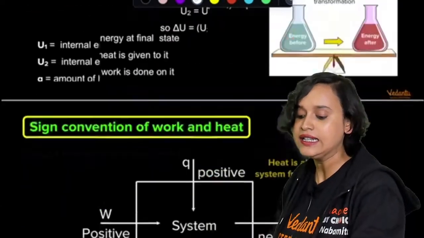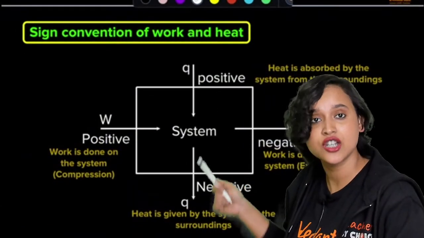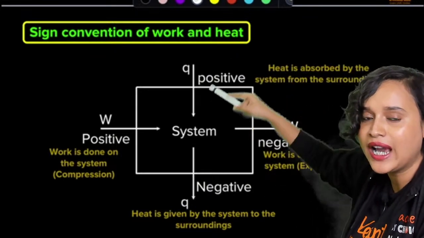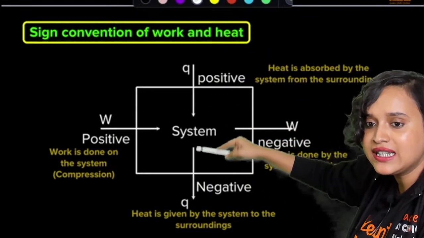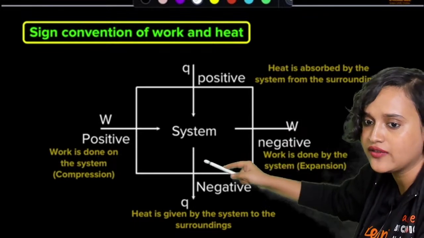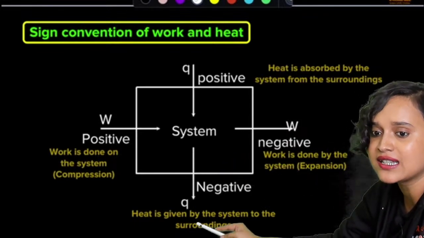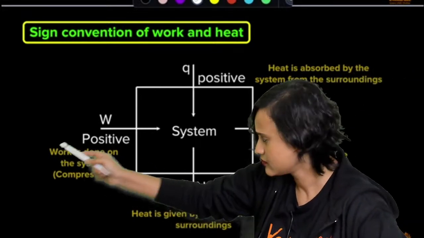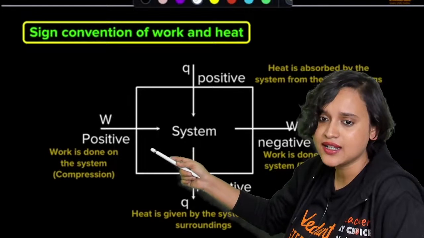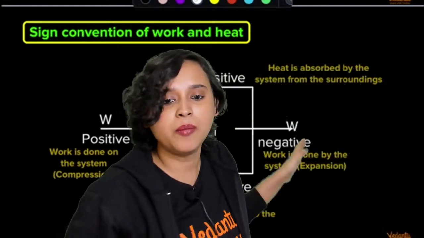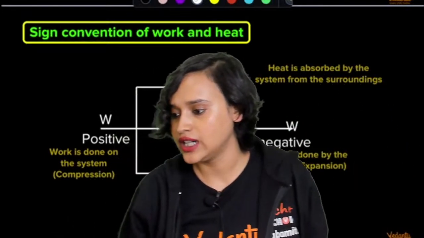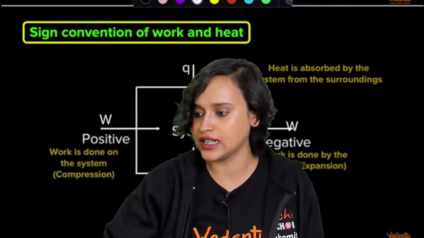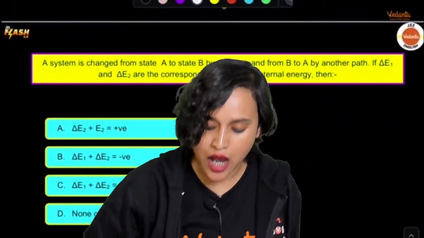Then we also read about the sign convention of work. Heat absorbed by the system from the surrounding is positive. Heat given by the system to the surrounding is negative. Work done on the system is positive. Work done by the system is negative. Right, everybody? Do we understand this? Clear? Great. Awesome. So now, here we have a question.